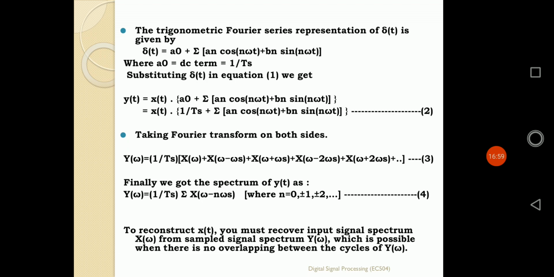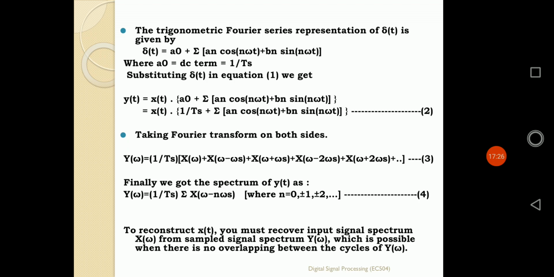It can be defined by X of omega plus X of omega minus omega s, X of omega plus omega s, with the factor 1 by Ts, then X of omega minus 2 omega s, X of omega plus 2 omega s, and it can be continued in that way, because for that summation the value of n ranges from minus infinity to plus infinity. If I put any value of n from minus 1 to plus 1, minus 2 to plus 2, we can get the value of Y of omega according to equation 3.